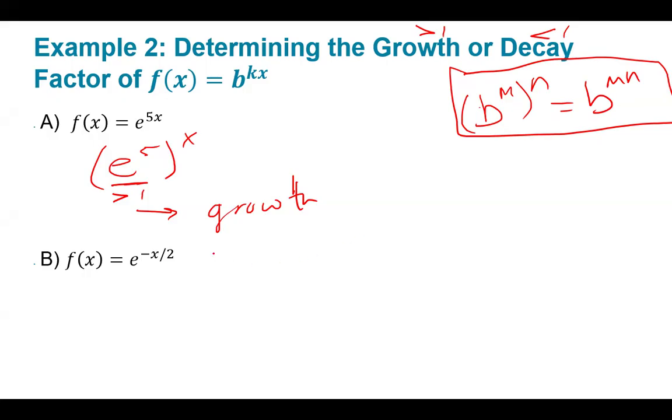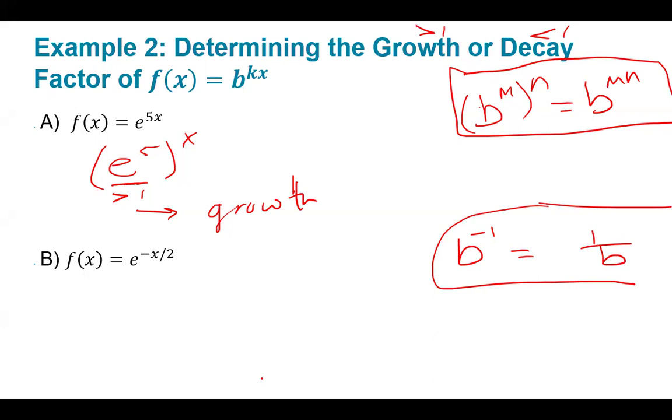Okay. All right. The next exponent rule that we're reminded of here is our negative exponent rule. If you have a base to a negative power, what that means is that it actually belongs in the denominator. Do you guys remember that rule? Your negative exponent rule? So we're going to be using a combination of these two rules to evaluate whether this is a growth or a decay.